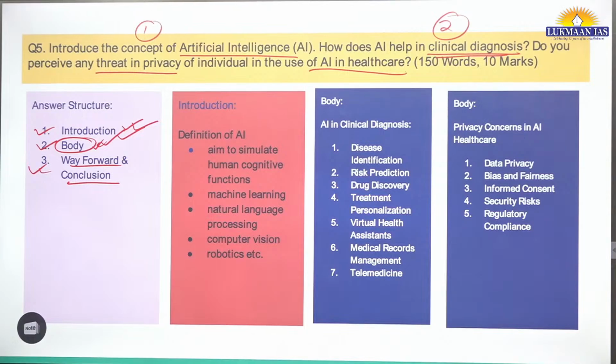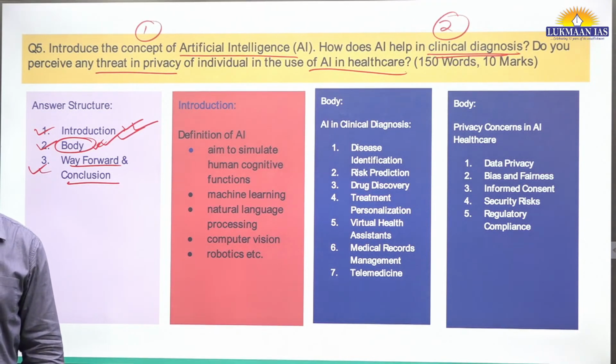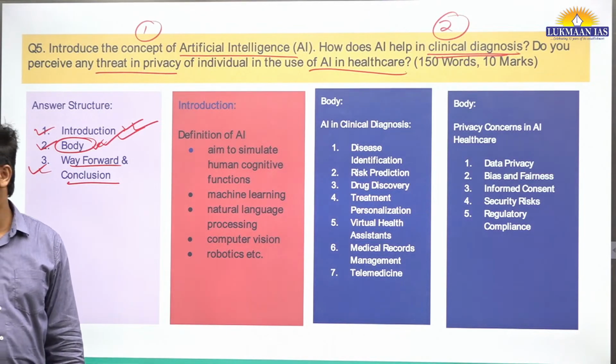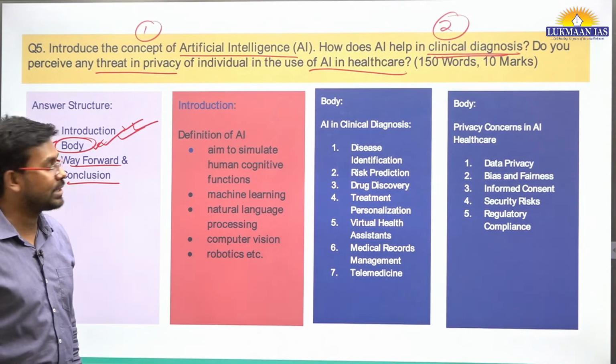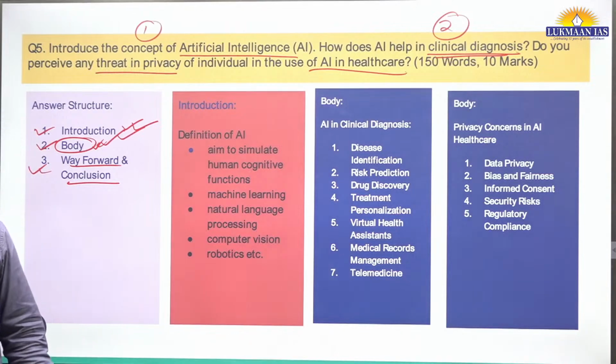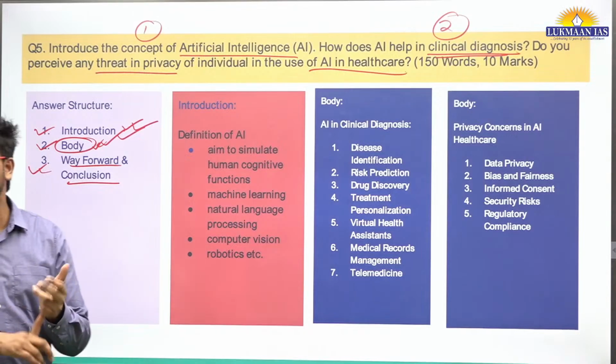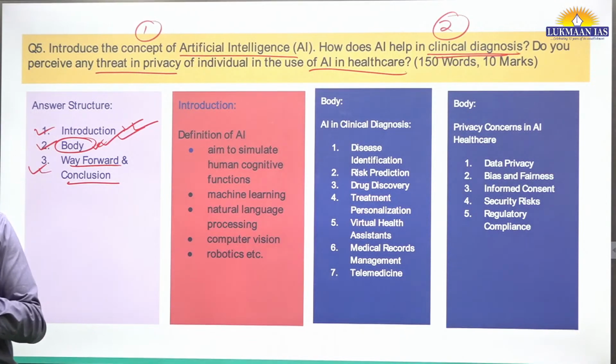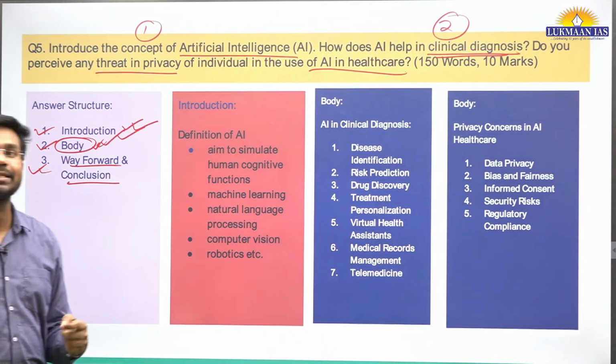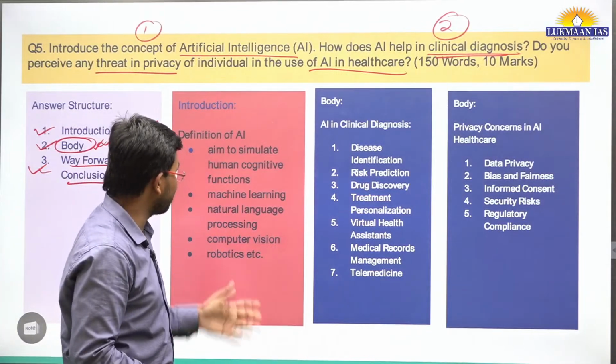Artificial intelligence is a set of technologies and computer algorithms that enable computers to perform a variety of advanced functions, right? Advanced functions that typically require human intelligence. That includes the ability of learning, reasoning, problem solving, and decision making. All of this is done by artificial intelligence.